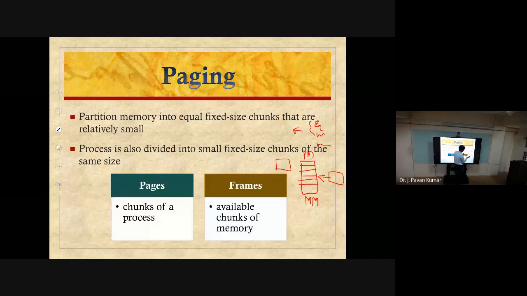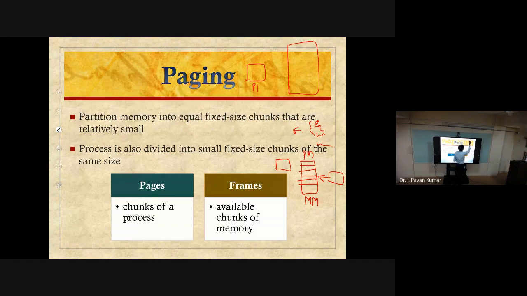Now, what is the relaxation that we have with respect to this paging mechanism? Whatever process we are having, say P1, and we are having main memory.